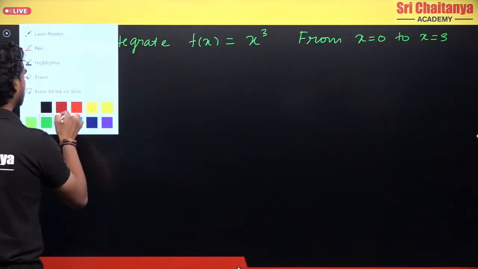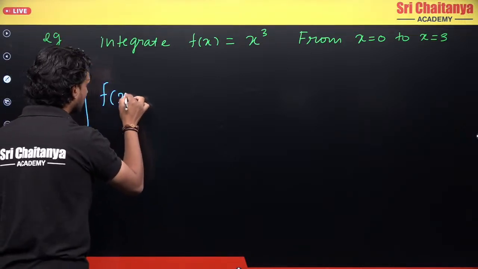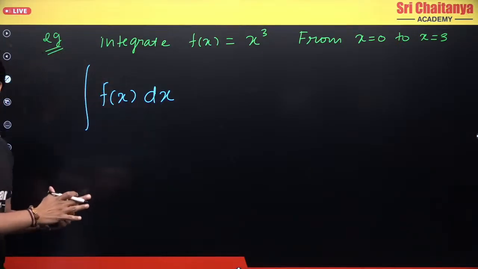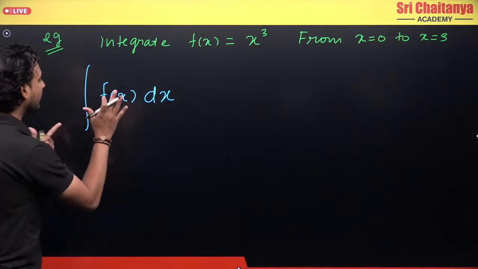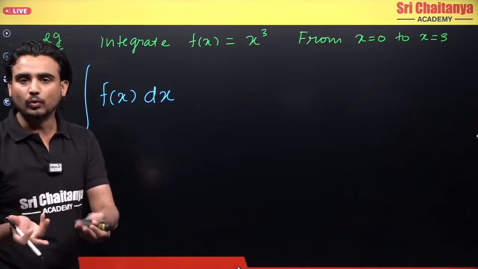Let's first understand the theory. Whenever I have a function f of x and I want to integrate, this is an indefinite integral because I have not specified my boundaries.